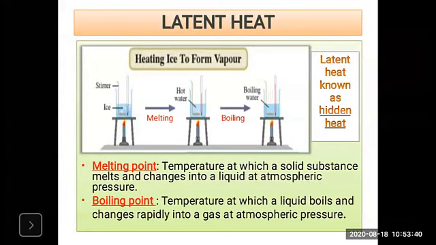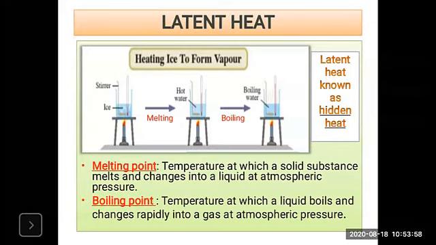If we continue the heating, even after conversion of all ice into water, the temperature of the water starts rising and reaches 100 degrees Celsius. So that is the boiling point.